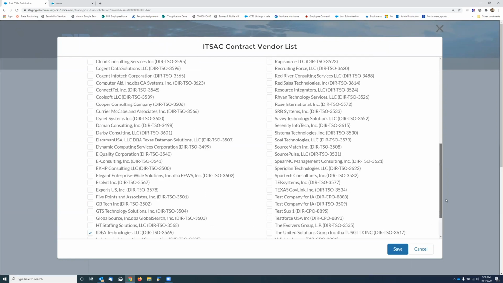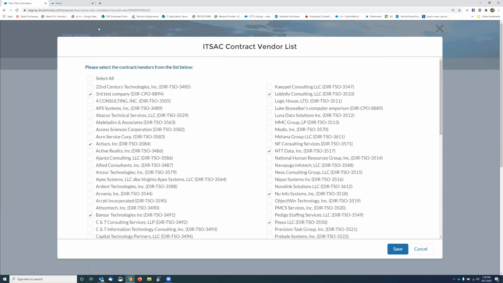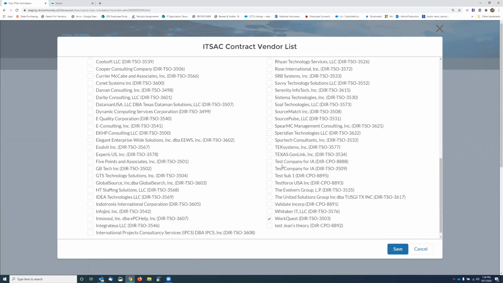So now what I've done is narrowed who I'm sending it to. So you have the option of sending it to everybody or selecting vendors that you want to send it to directly. But if you're a state agency, this one will be defaulted to be included. So you don't have to check it. It'll always be there.